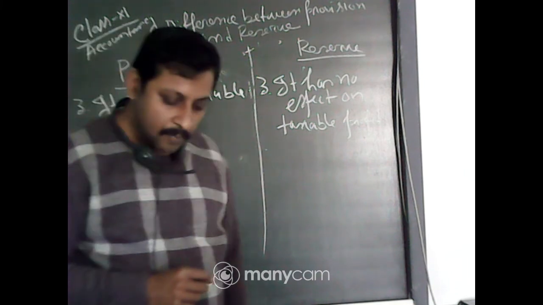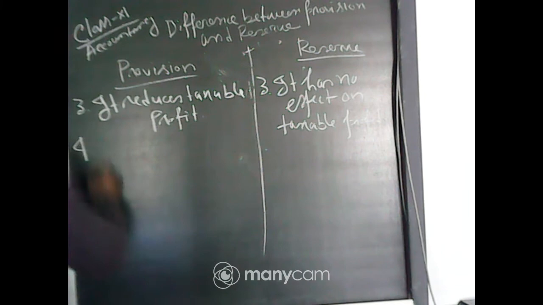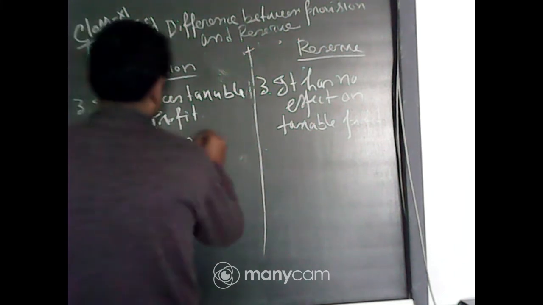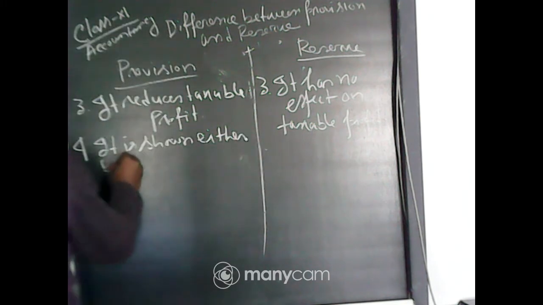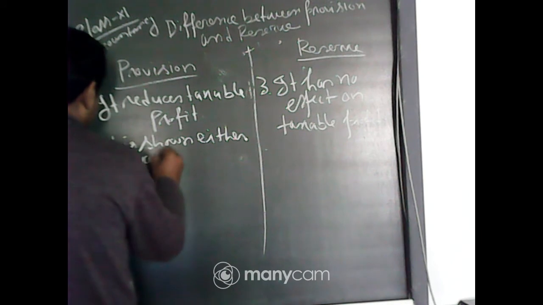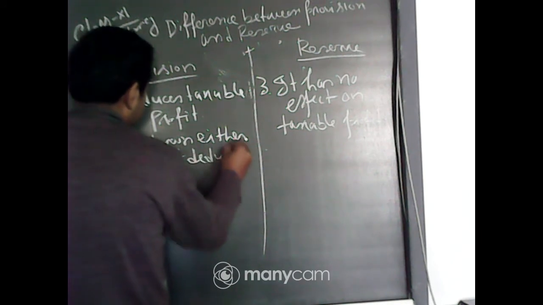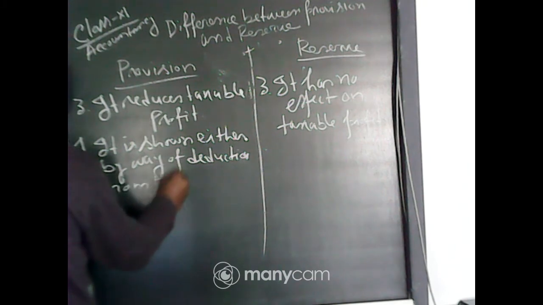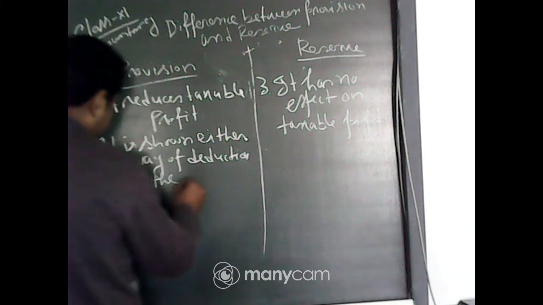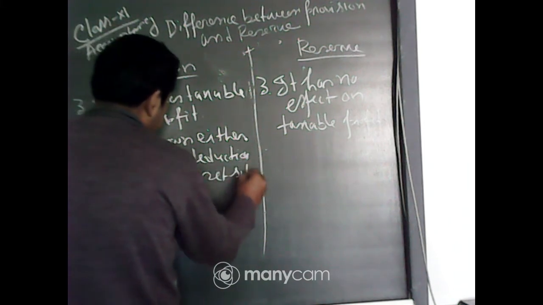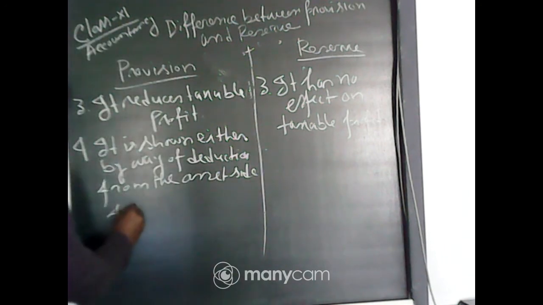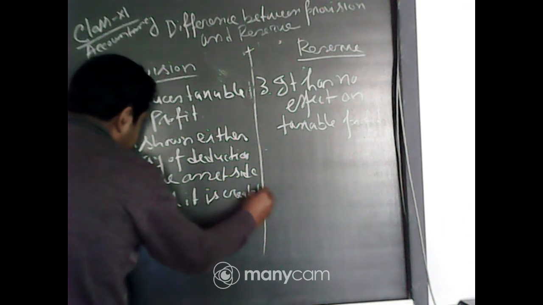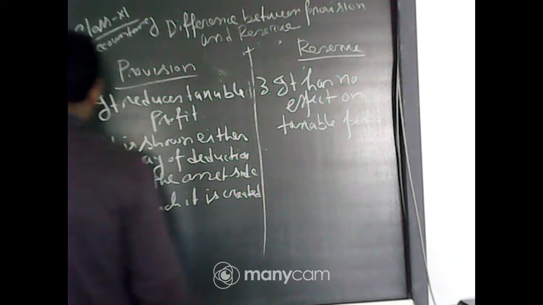Provision is actually shown either by way of deduction from the item on the asset side for which it is created, or on the liability side along with current liabilities.